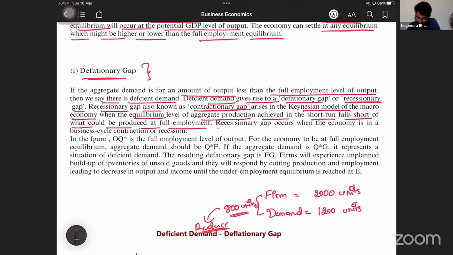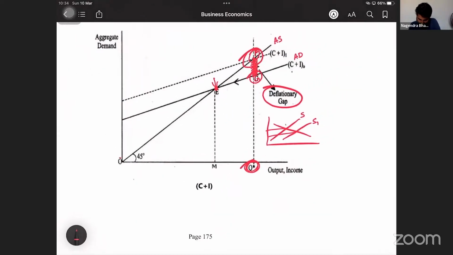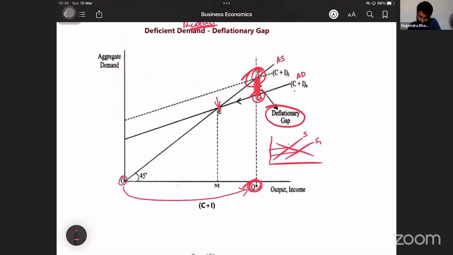Yes. A recessionary gap occurs when the economy is in a business cycle contraction or recession. In the figure, OQ star is the full employment level of output. Correct? No, this is O, Q star. This is the full employment level. O, Q star. Okay. Next.